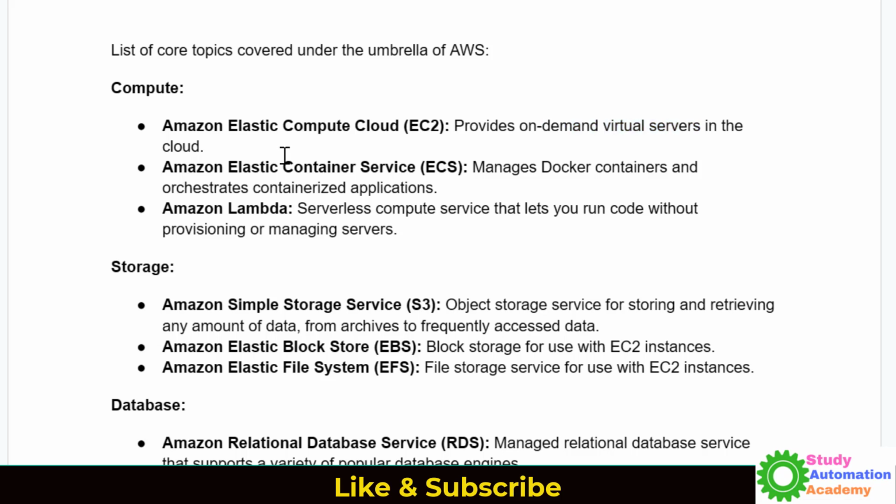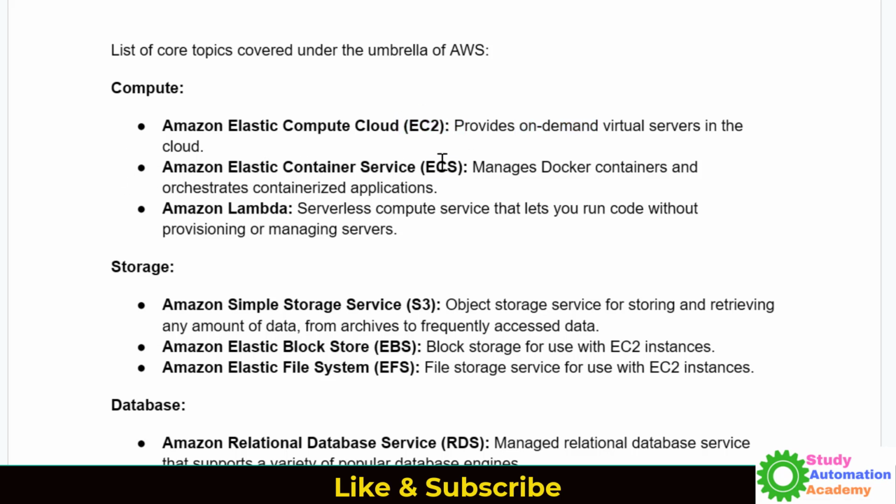Suppose you have an application running on some servers and you want to migrate it to AWS. You have the option to choose EC2. It will provide you a machine, right? It's a virtual machine, but you have the privilege to choose whether you want Windows, Linux, Unix or any different kind of operating system, and it's virtual and on demand. So memory and other hardware issues you will not face once you move to EC2.